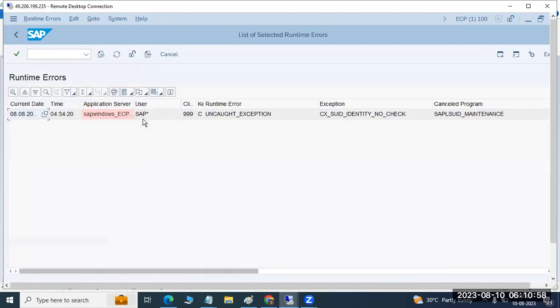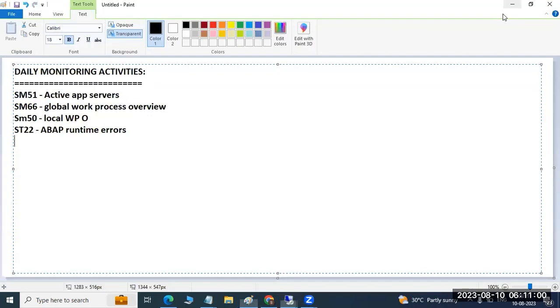If there are any dumps, some runtime errors like a DB SQL error, or space and memory related errors, then there could be a problem here. In this case, what do we have to do? We need to create a ticket and fix those issues separately.